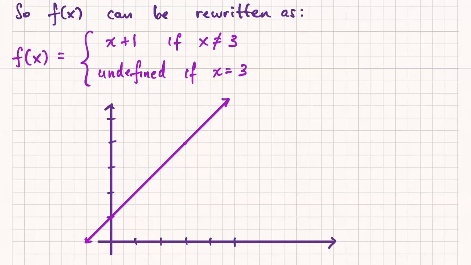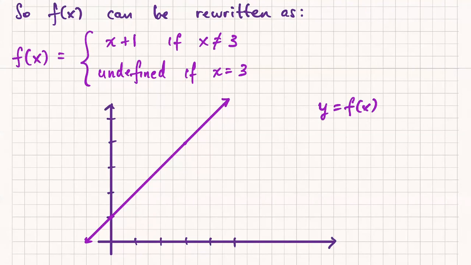Okay, so this is a graph of the function y equals f of x. Sort of. I have one little mistake here, right? Is this a graph of y equals f of x? I have to modify it very slightly. How do I modify this graph slightly? You add a hole at x equals 3.